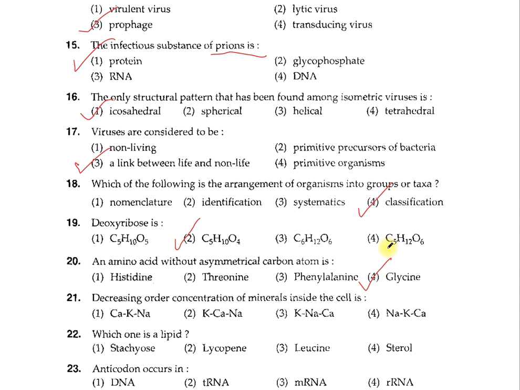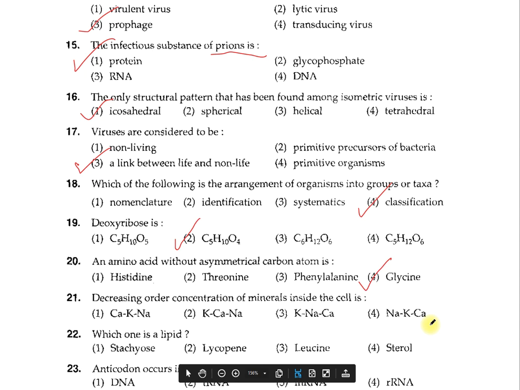Now the question number 21. Decreasing order of concentration of minerals inside the cell is: 1. Calcium, potassium, sodium. 2. Potassium, calcium, sodium. 3. K, Na, Ca. 4. Na, K, Ca.